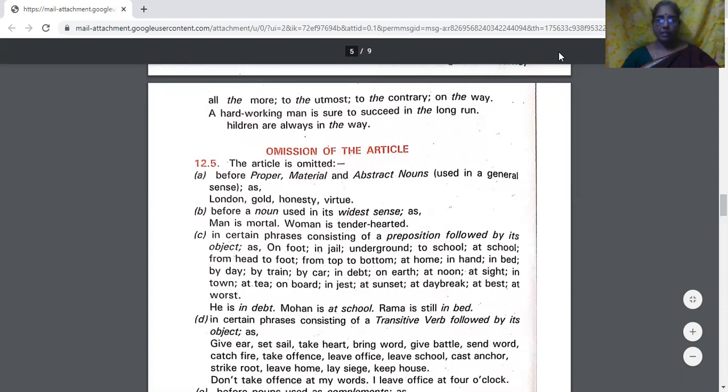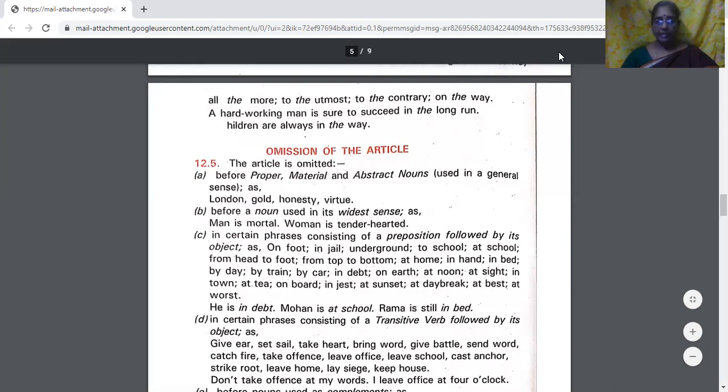In certain phrases consisting of a preposition followed by its object, as on foot, in jail, underground, to school, at school, from head to foot, from top to bottom, at home, in hand, in bed, by day, by train, by car, in debt, on earth, at noon, at sight, in town, at tea, on board, in jest, at sunset, at daybreak, at best, at worst, and so on.